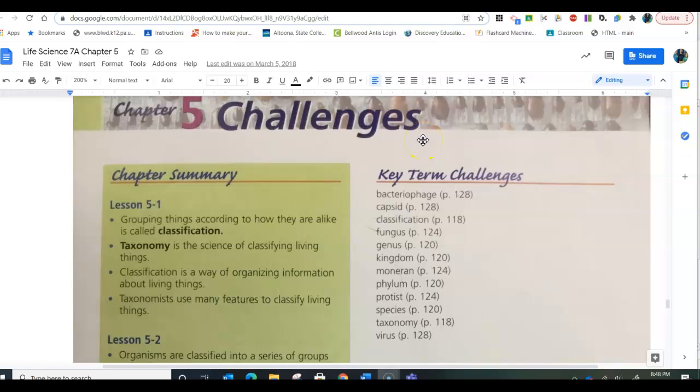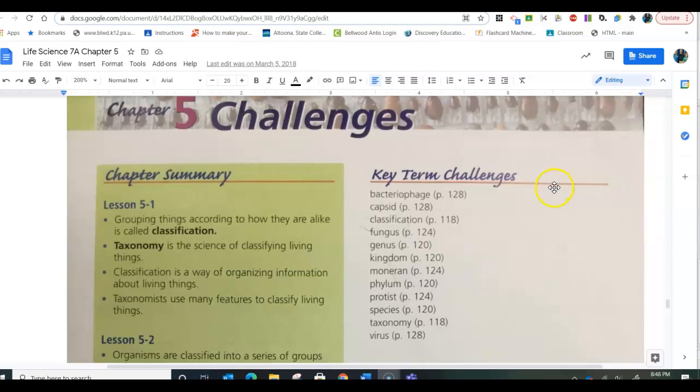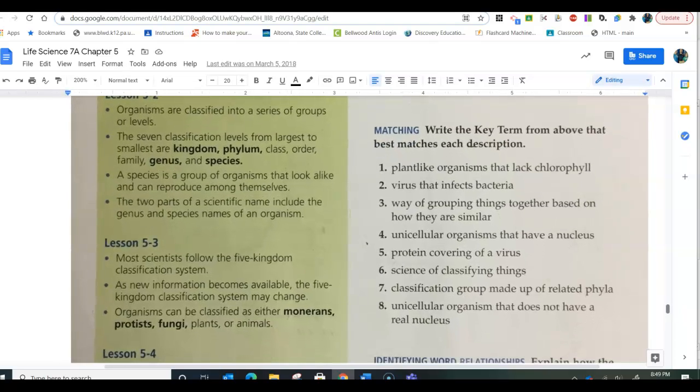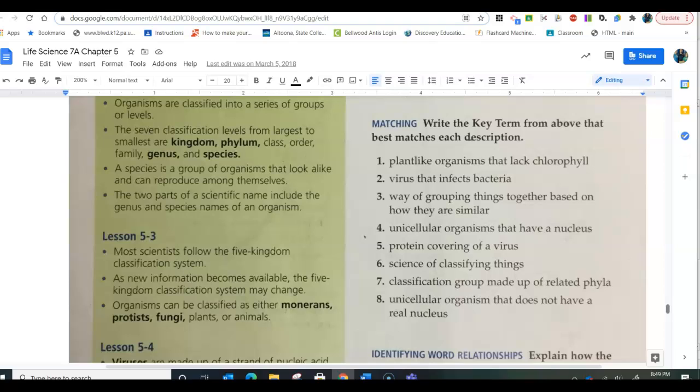I wanted to real quick discuss this Chapter 5 chapter challenge, so you guys had the right answers. Write the key term from above that best matches each description. Plant-like organisms that lack chlorophyll are the fungi.